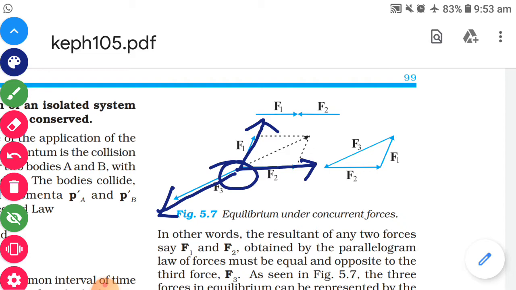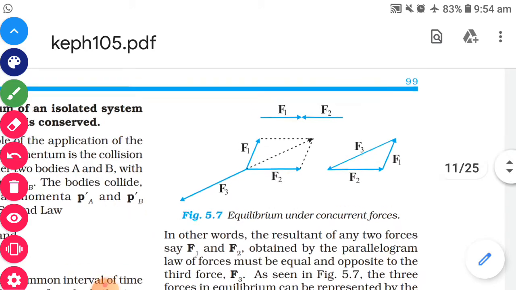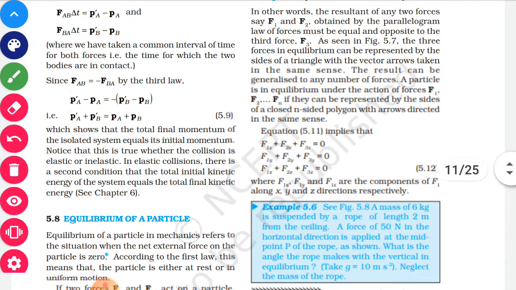If any one of the components were not 0, the particle would move in the direction of that component. But if all the components, that is x, y and z components, are 0, then we can say that this particle is in equilibrium, and the forces are said to be in equilibrium.